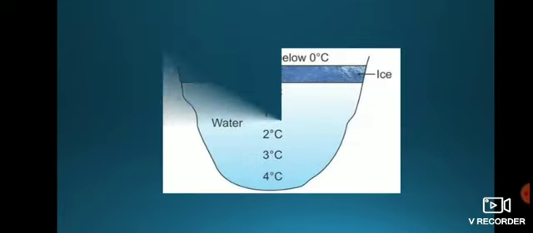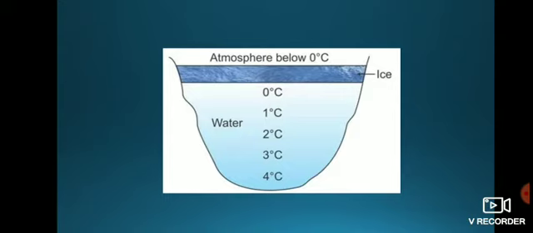So now next, here you can observe that at 0 degree Celsius the density of water is high, but as we see 1 degree Celsius, 2 degree Celsius, 3 degree Celsius, at 4 degree Celsius the density of water decreases. Understood?